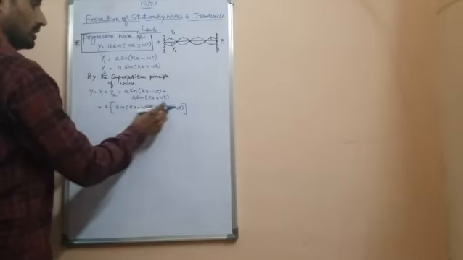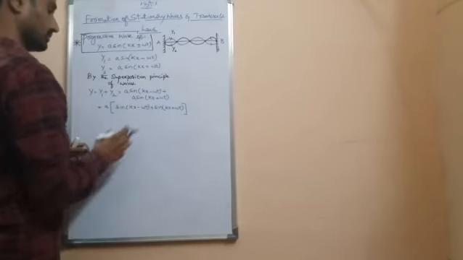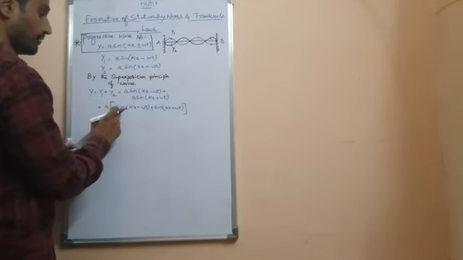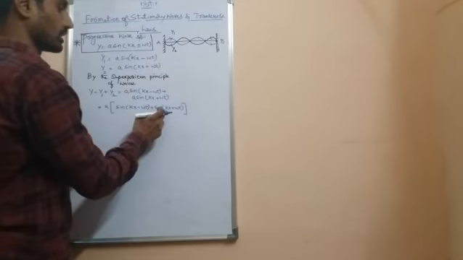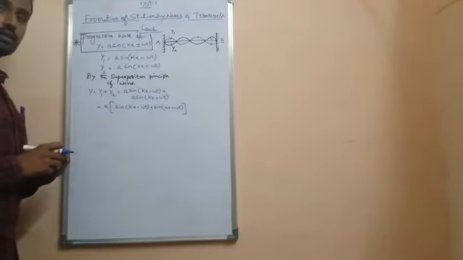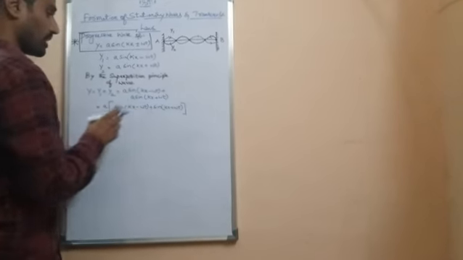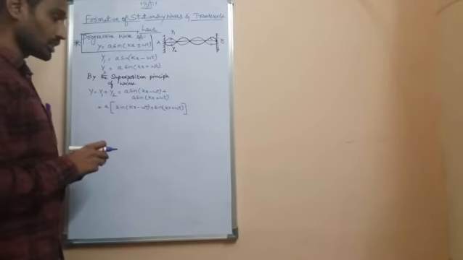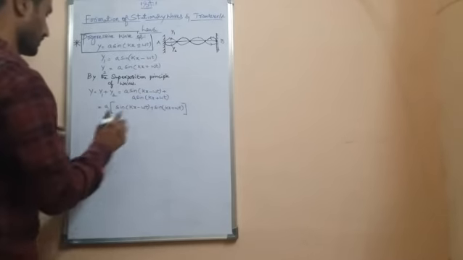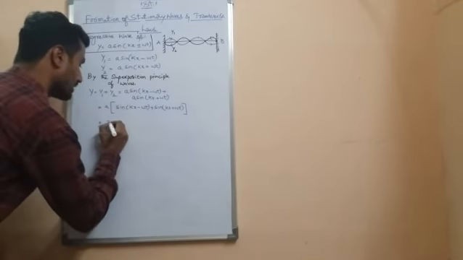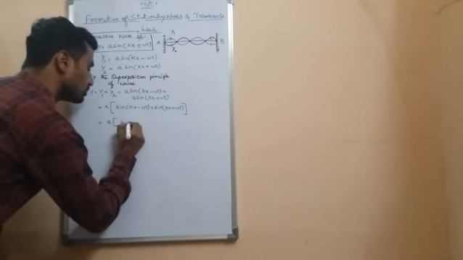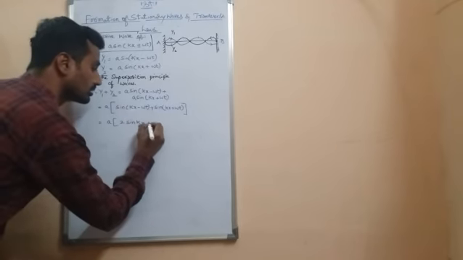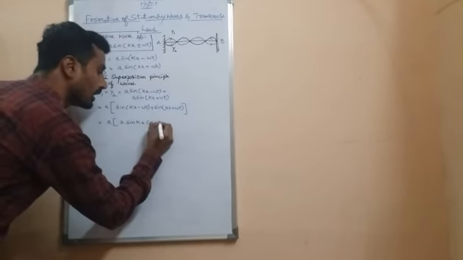The bracket term is like sin(a minus b) plus sin(a plus b). The formula for sin(a plus b) plus sin(a minus b) is 2 sin a cos b. So we can write a into 2 sin kx cos omega t.